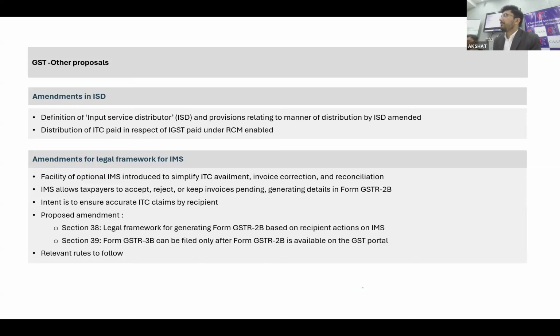The moot question will remain: who will pay the RCM? Under ISD, I have my normal registration and I am obtaining my ISD registration as well. Now, who is going to pay RCM in case the liability is going to be discharged? Let's say I hired one advocate for all my GST advisory. I am taking the advisory from that advocate, and certainly this is a common service for all my locations. So I'm going to distribute the credit to all, but who is going to pay RCM? That is the question that is generally being heard amongst all of us. I have also mentioned that at the last.